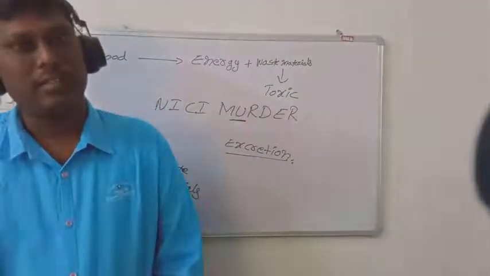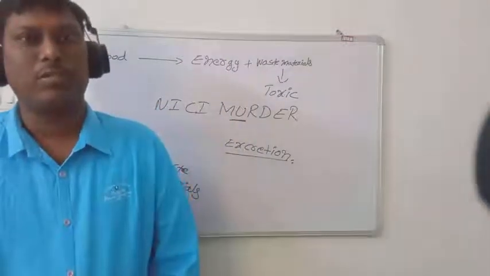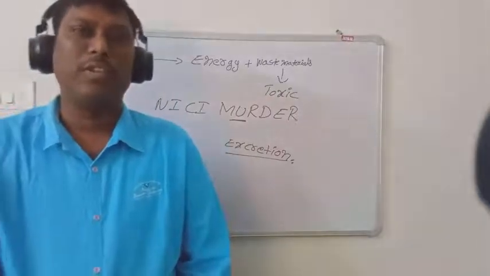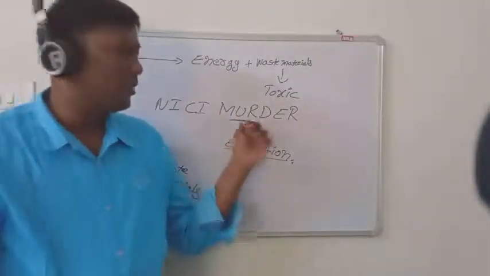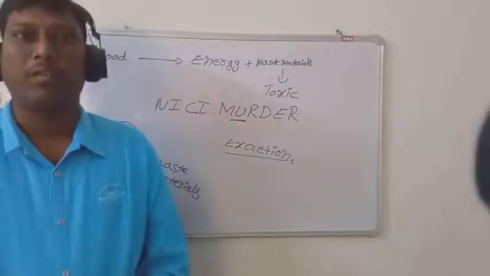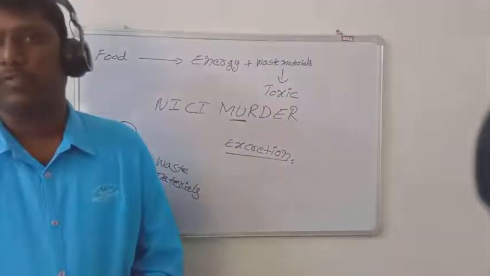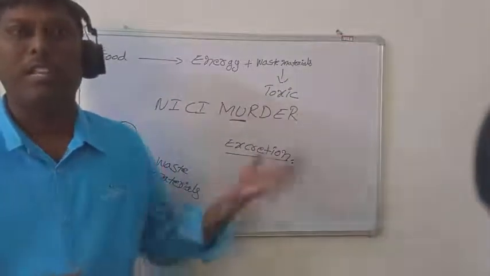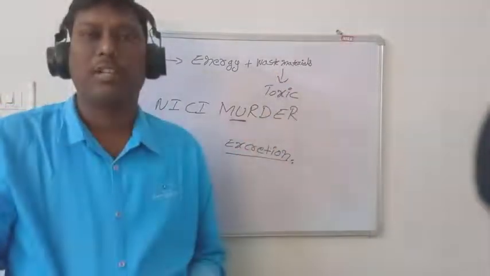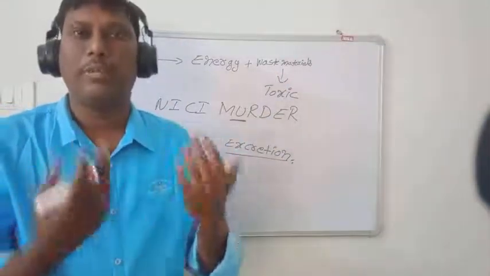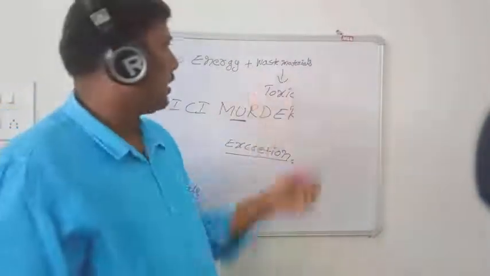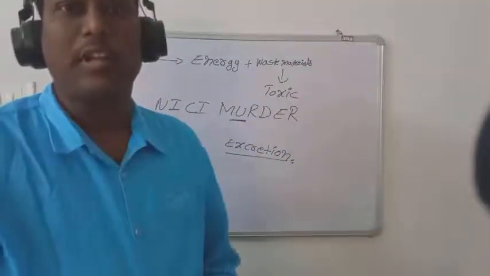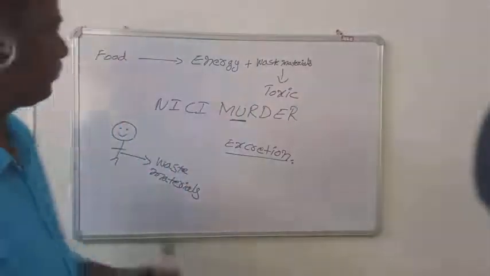Among the so many kinds of waste materials produced in our body, the nitrogenous waste materials are very important. Here the urinary system plays a very important role in removing the nitrogenous waste materials from our body. Otherwise, all the nitrogenous waste materials will gather in our body, they will become poison and we will die. Okay. So let us discuss the various kinds of nitrogenous waste materials.